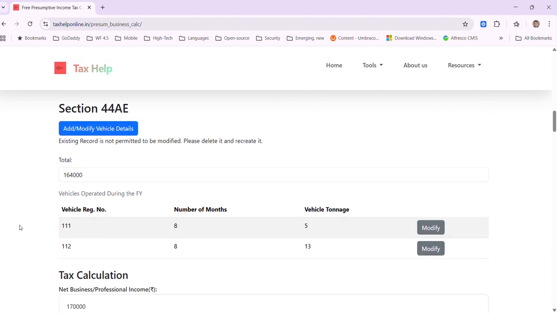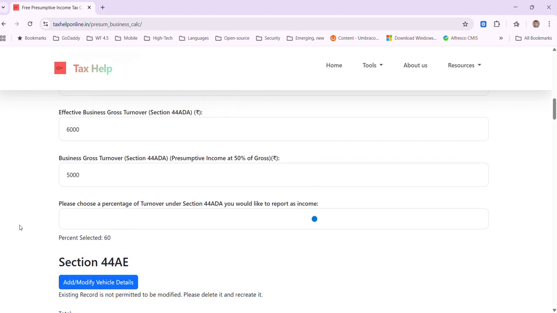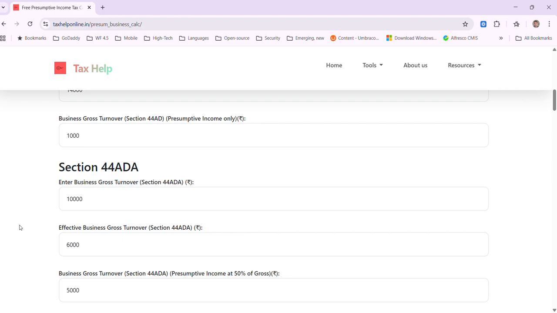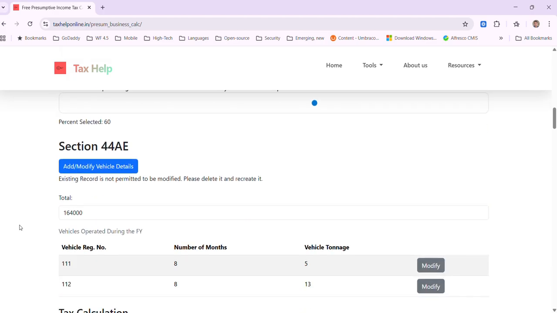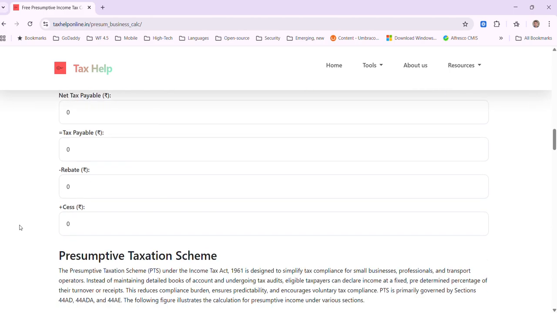utilized by the income tax department. So we get the 1,64,000 plus 5,000 of the 44ADA and 1,000 of the presumptive income of the 44AD section, which is 6,000, and 1,64,000 makes 1,70,000, which is correct here.